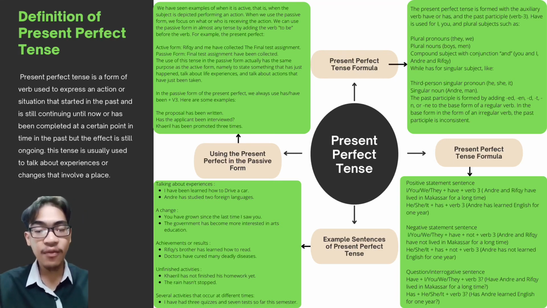In the passive form, the present perfect, we always use has or have been plus verb 3. Here are some examples. The first is the proposal has been written. The second one is has the applicant been interviewed. And the last is Hairil has been promoted 3 times.